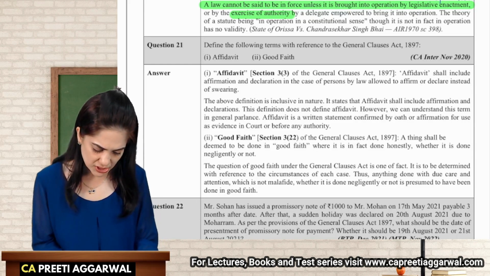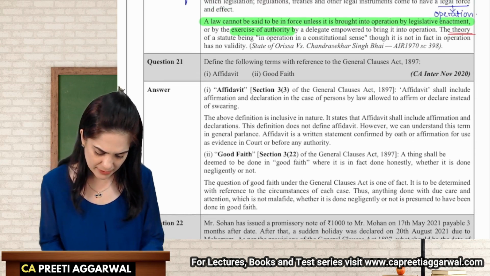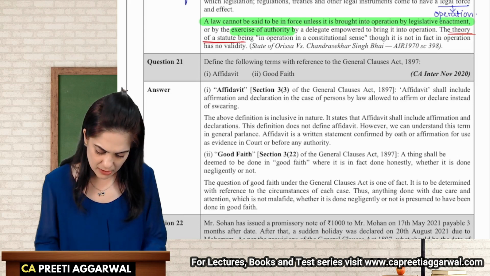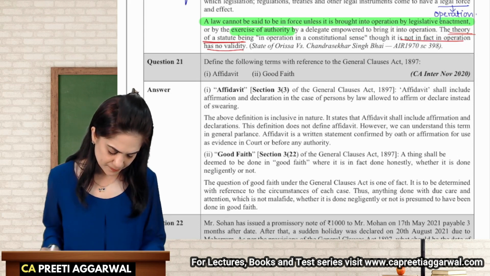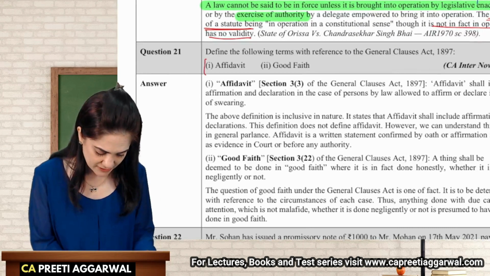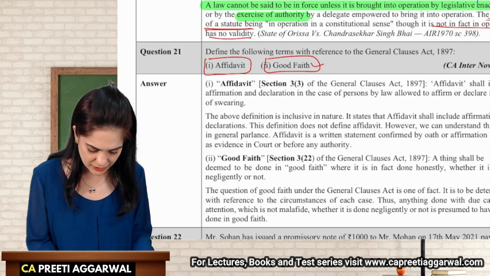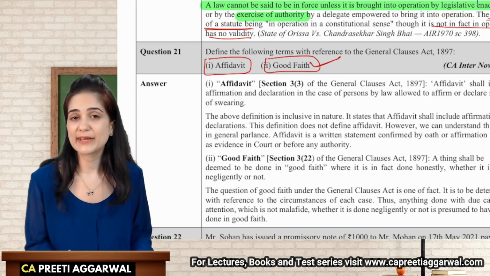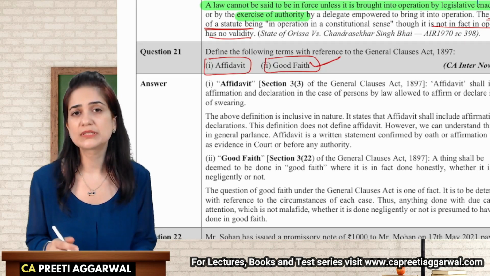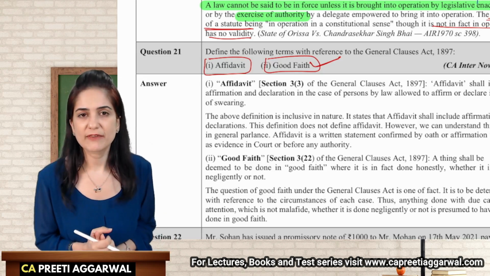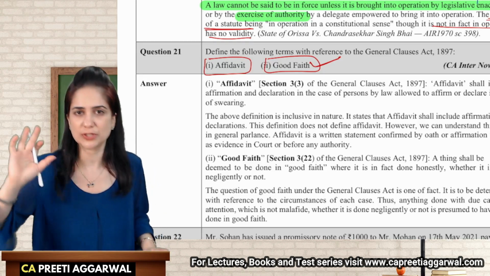So it should not just be a theoretical implementation, but also practically, it should come into force. What is the meaning of affidavit and what is good faith? See, good faith we have already covered. Now, what is the meaning of affidavit and what are the key words that you need to write in the exam? See, affidavit is basically self-declaration.